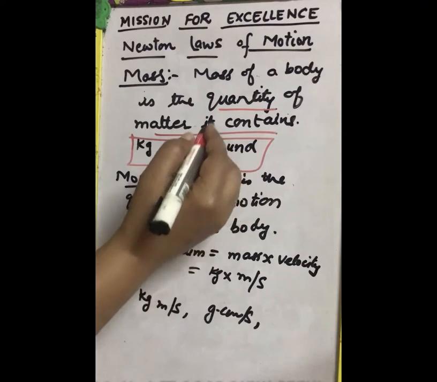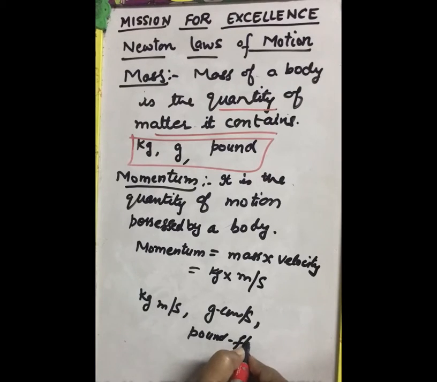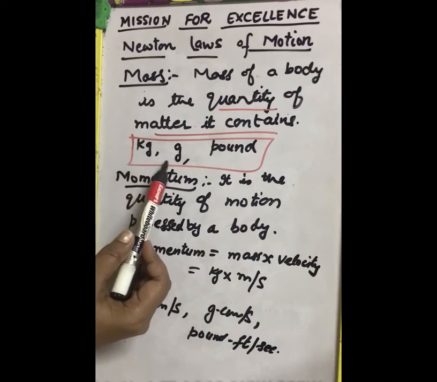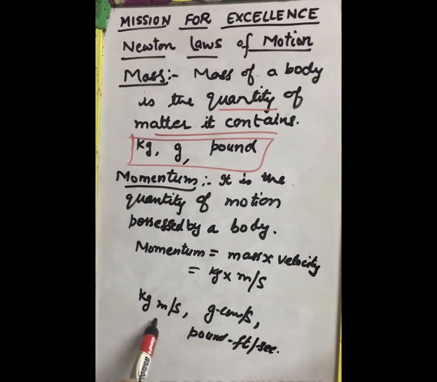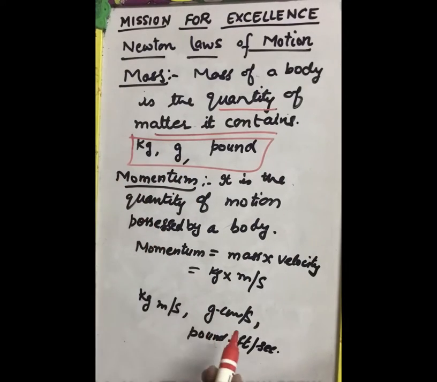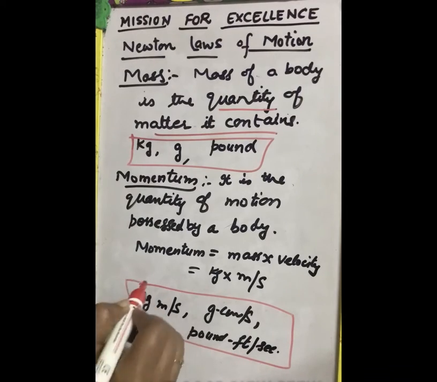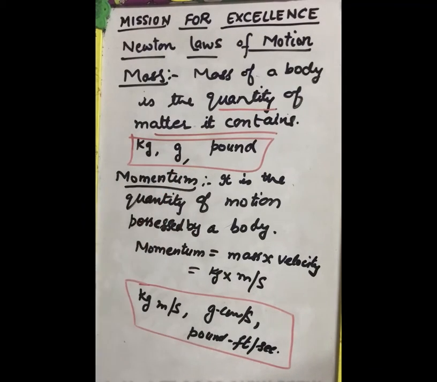And if you take pound, then it is pound feet per second. Accordingly, in SI units, we take the unit of mass as kilogram and SI unit of momentum is kilogram meter per second. And in this CGS system, we take gram and momentum unit is gram centimeter per second. So these are the units of momentum and these are the units of mass.